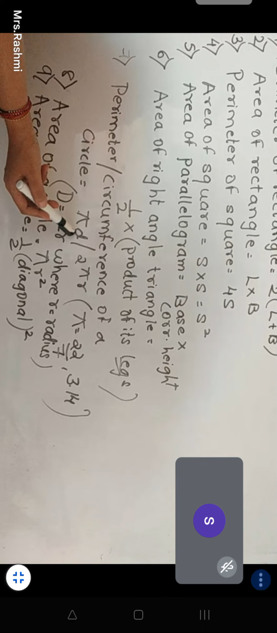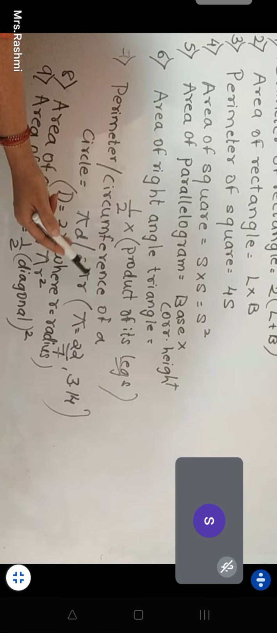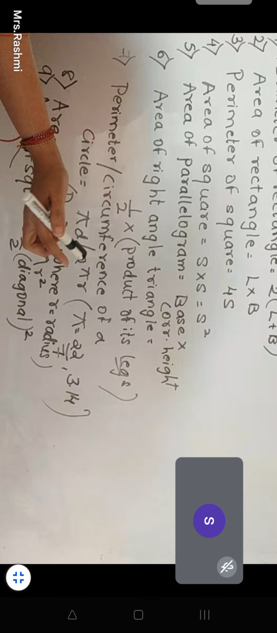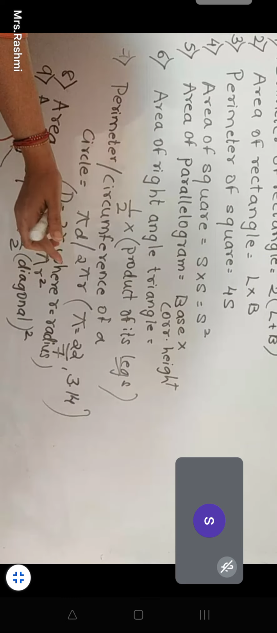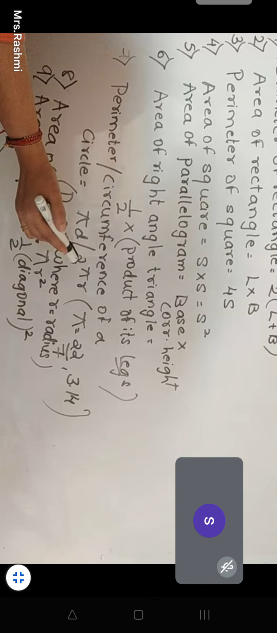Then you have perimeter or circumference of a circle, pi d or 2 pi r. If you're writing pi, then you will not write the value in front of that, otherwise it will be a mistake. So keep this in mind. If you're using pi d means 22 upon 7 into diameter. Either one, but most commonly 2 pi r is used. We use 22 upon 7 if the radius is a multiple of 7.